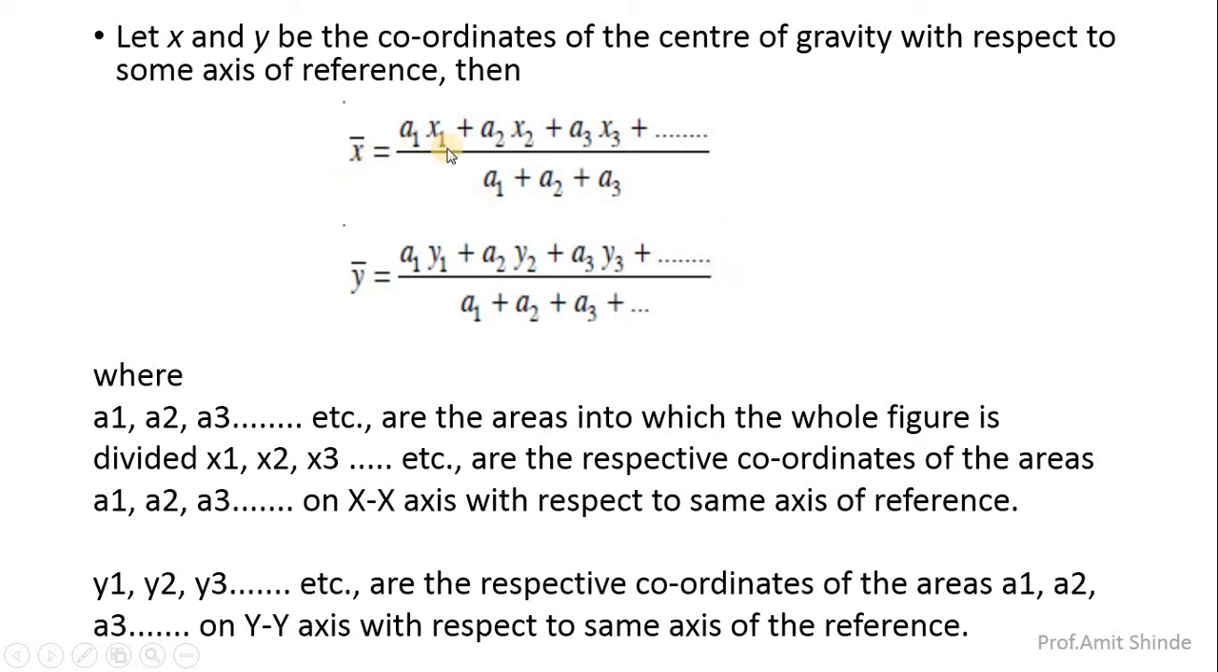X bar is equal to A1 X1 plus A2 X2 plus A3 X3 and so on, divided by the total area A1 plus A2 plus A3 and so on. Y bar is equal to A1 Y1 plus A2 Y2 plus A3 Y3 and so on, divided by the total area A1 plus A2 plus A3 and so on. Here A1, A2, A3 are the areas of that particular figure. Y1, Y2 and X1, X2 are the corresponding respective distances of that particular figure from the origin.